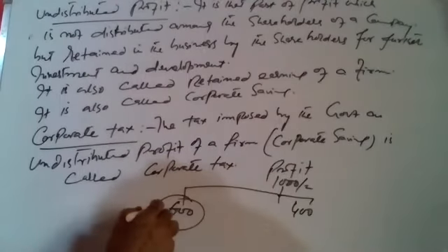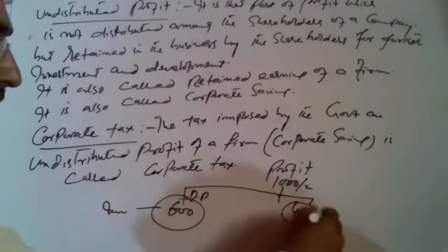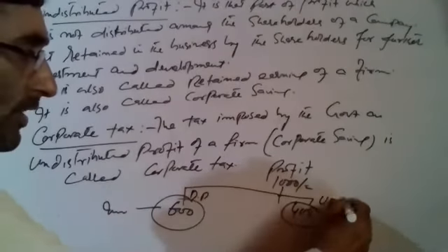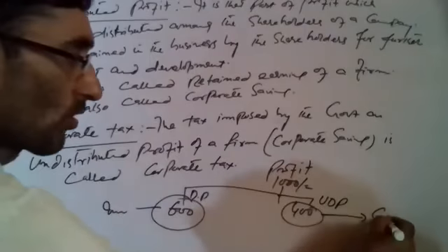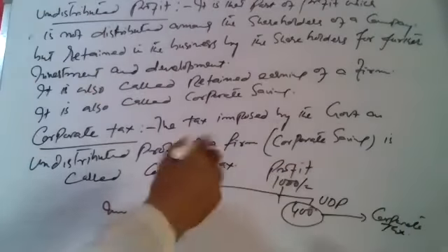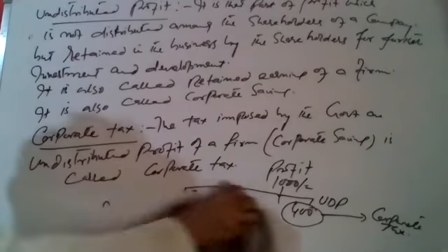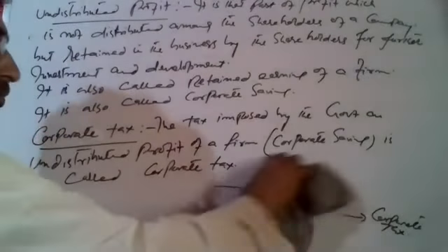The tax imposed on distributed profit is income tax, and the tax imposed on undistributed profit is called corporate tax. This also attracts tax. So tax imposed on corporate savings is called corporate tax. So this is all about distributed profit and undistributed profit.